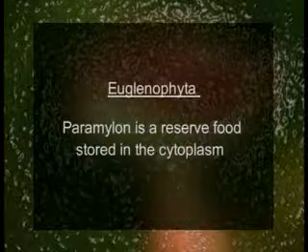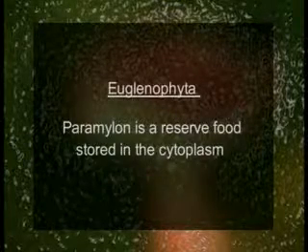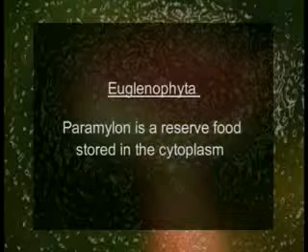The reserve food material here is paramylon, a unique polysaccharide found in the cytoplasm. Here the typical cell wall is absent. However, they have a flexible or rigid pellicle which is made up of proteinaceous strips just beneath the plasma membrane.